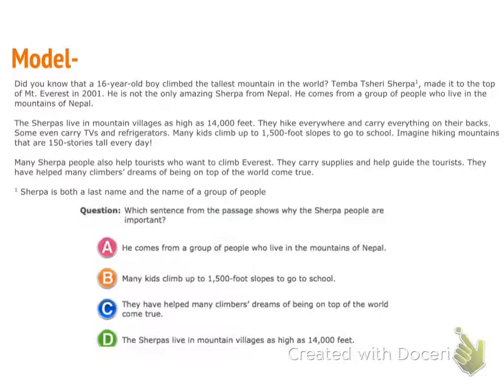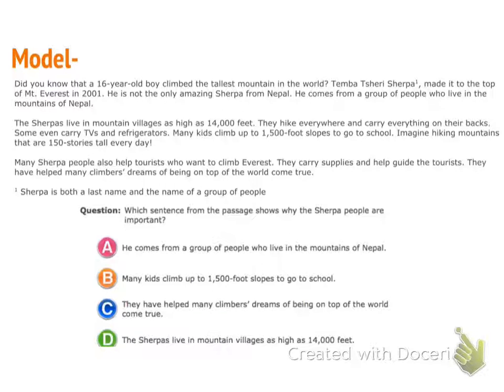Imagine hiking mountains that are 150 stories tall every day. Many Sherpa people also help tourists who want to climb Everest. They carry supplies to help guide the tourists. They have helped many climbers' dreams of being on top of the world come true. Which sentence from the passage shows why the Sherpa people are important?